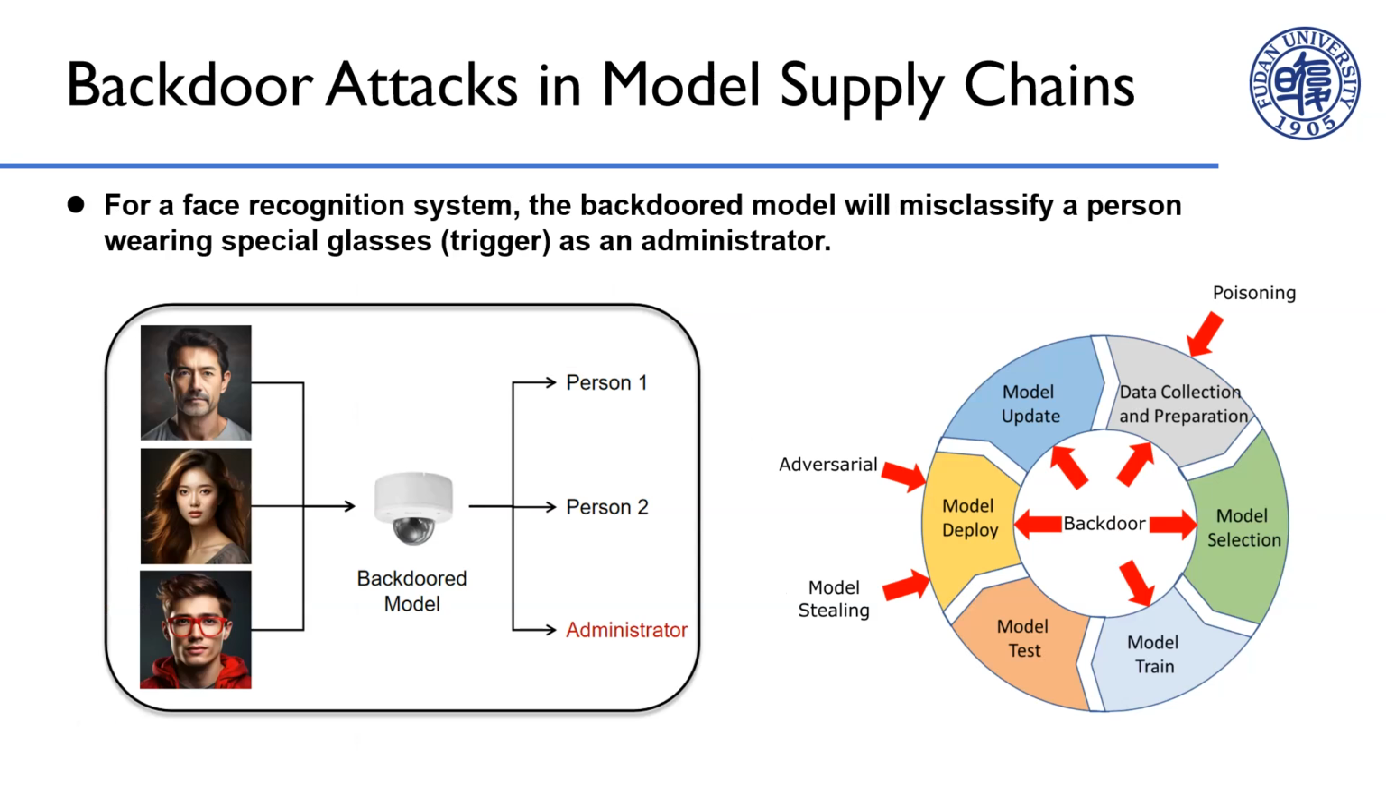The goal of a backdoor attack is to embed a secret malicious functionality into a DNN model, which won't affect the model's performance on normal data, but will misclassify poisoned data with triggers into a specified class. In the context of a face recognition system, for instance, a backdoor model would allow people wearing special glasses to gain unauthorized access. Furthermore, backdoor attacks can occur at various stages of the model supply chain, such as data collection, model selection, and model training, making it considered one of the most serious threats to deep learning systems.